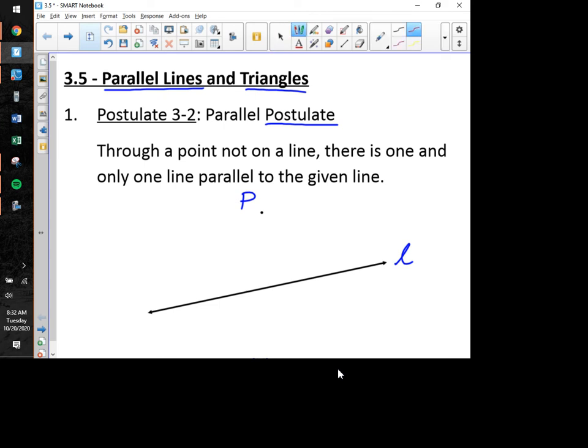That's an important phrase in geometry right there. It means that something exists, but it exists uniquely and distinctly. We can draw a line that passes through point P that is parallel to line L. We can do it, but there's only one line that does that. So two important realizations right here.